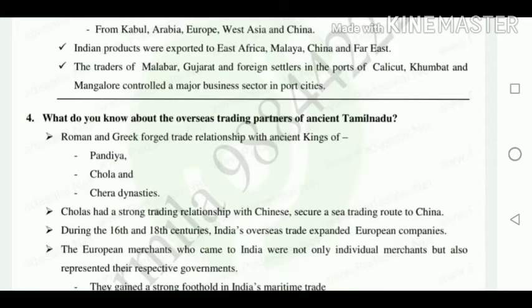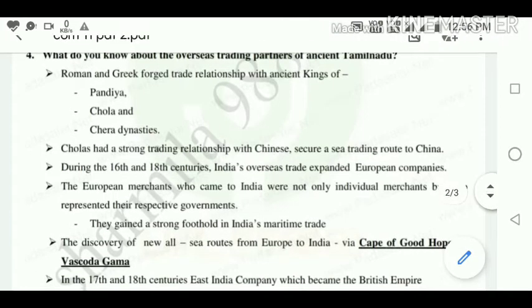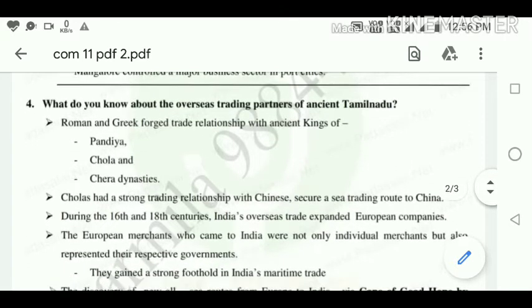Okay. Next we are going to see the overseas trading patterns of ancient Tamil Nadu. How was the trading pattern carried out in ancient Tamil Nadu? Here they said about three important Tamil kings, the Pandya, Chola and Chera dynasties, and how they helped trade relations with many countries like China. Then they mention the period from the 16th to the 18th century, and Vasco da Gama, who discovered the Cape of Good Hope. So all those things are said in these questions.